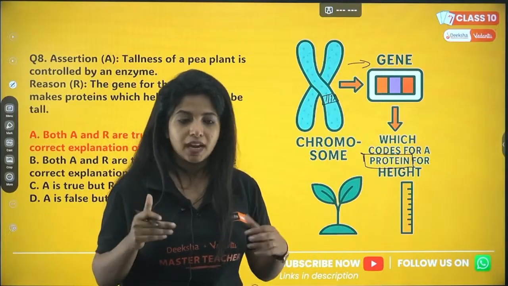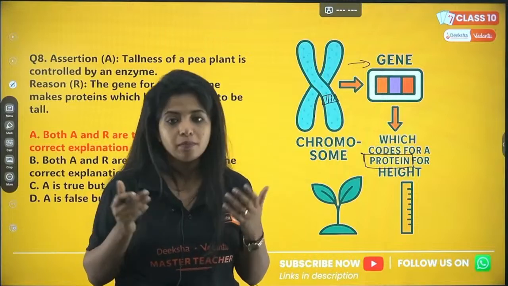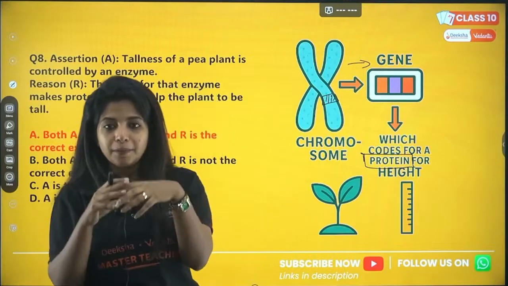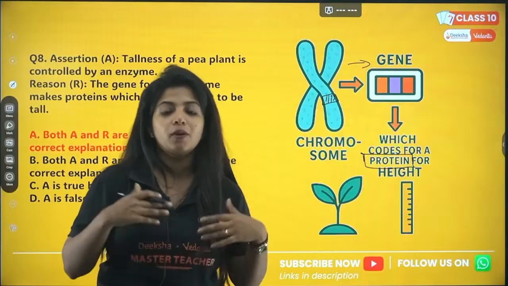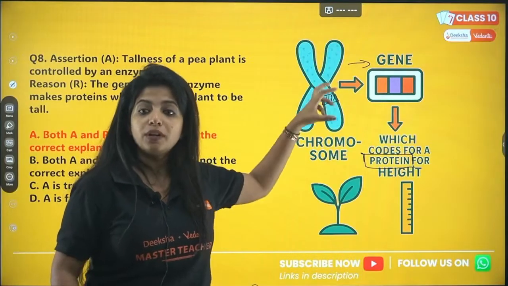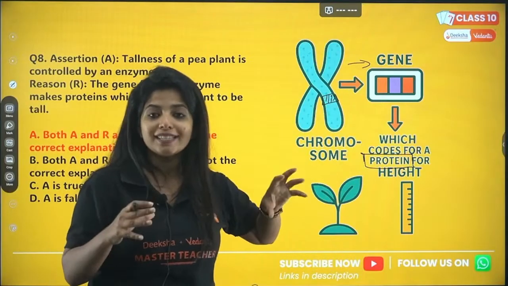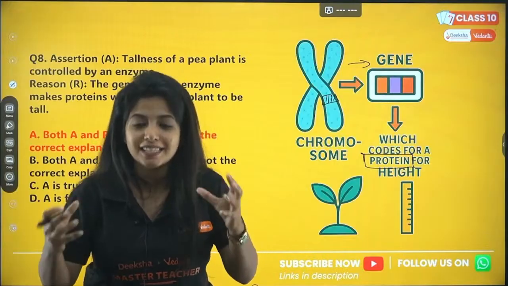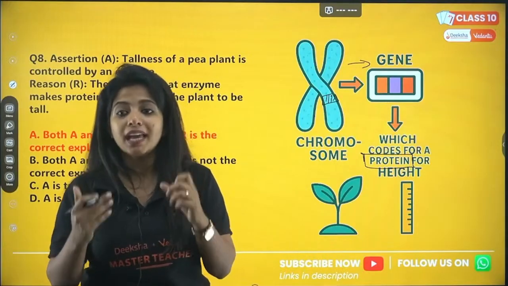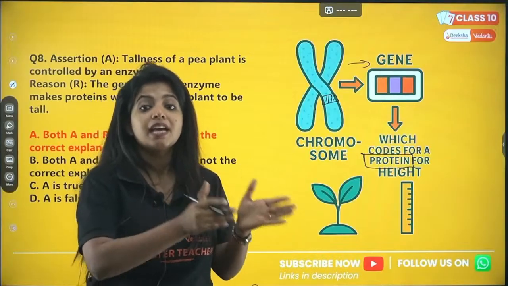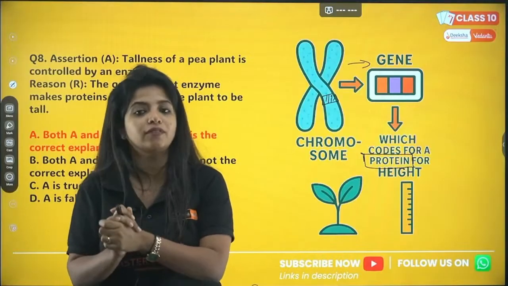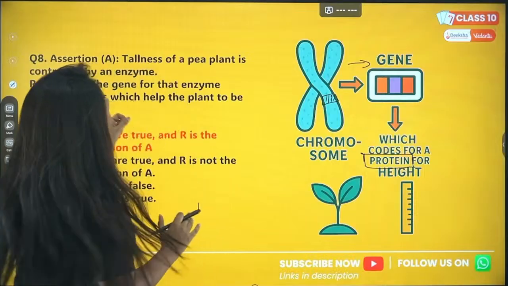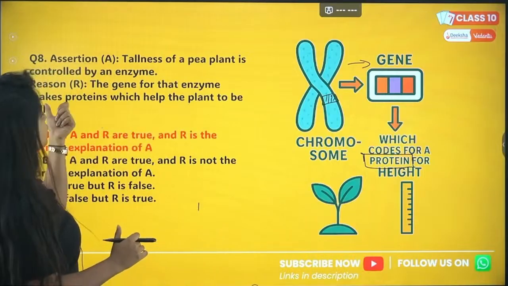The proteins can make multiple things, right? It can form a receptor, it can form an enzyme, lot of things. So basically the protein which is made over here is nothing but an enzyme, and this enzyme, as I said, is responsible for the height of the plant. So you are correct when you say that gene for that enzyme makes protein.